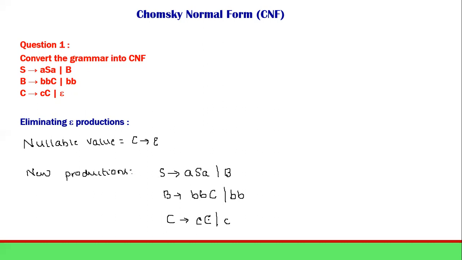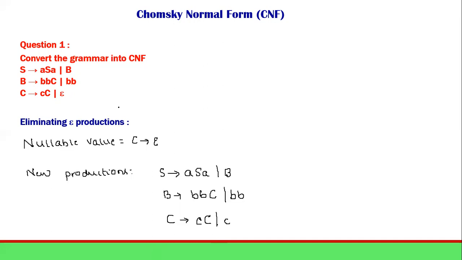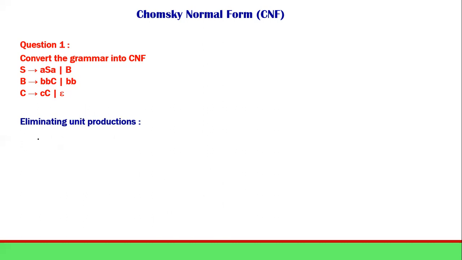Now what is the next thing we have? Next we have to eliminate all the unit productions. So how do we know unit productions? If you look at the grammar we have finalized after removing epsilon productions, we have these productions. Here a unit production means S determining B, so check the dependency graph for unit production.